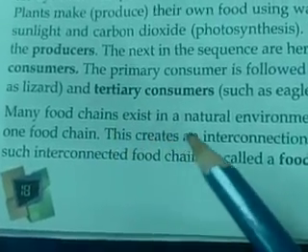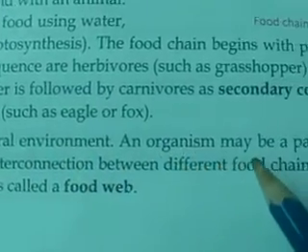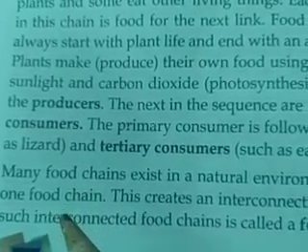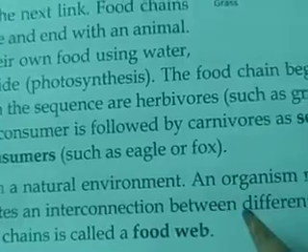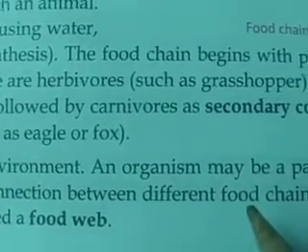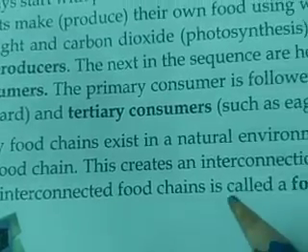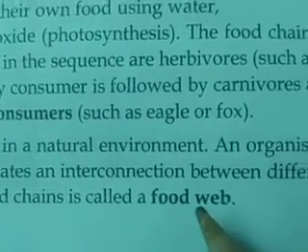Many food chains exist in a natural environment. An organism may be part of more than one food chain, and they create interconnection between different food chains. A network of such interconnected food chains is called a food web.